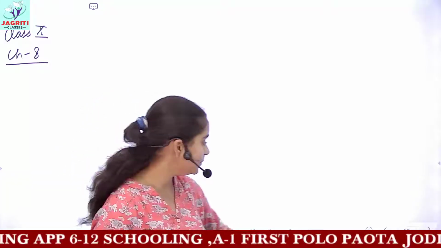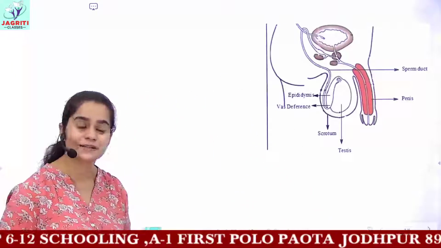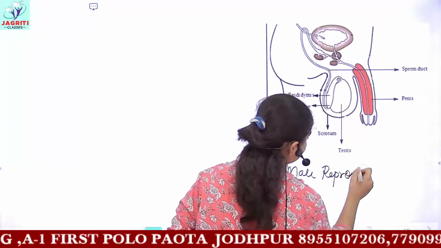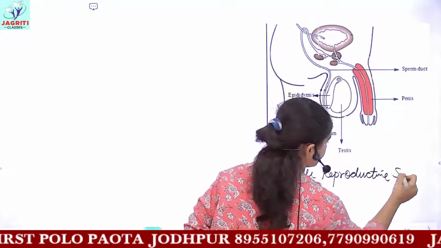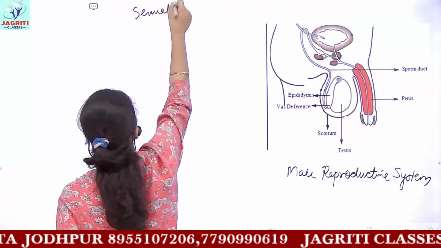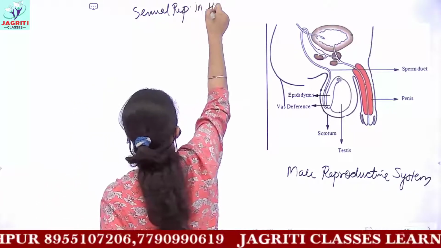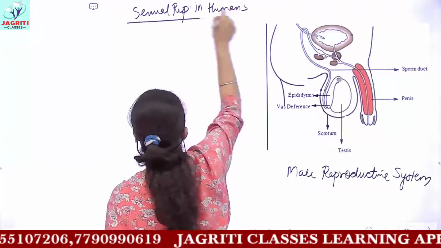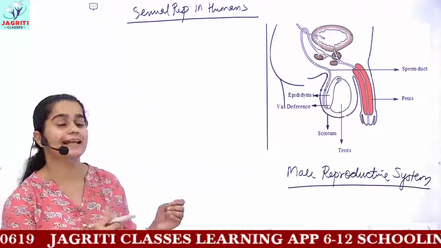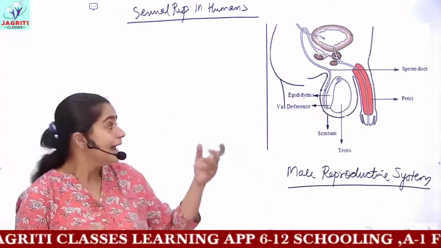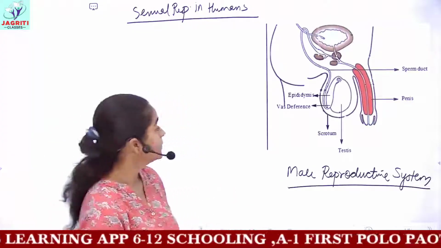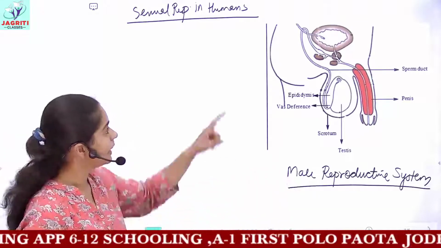For this, we'll be starting with the male reproductive system. This is a diagram of the male reproductive system in humans. First we have to study the anatomy of the male reproductive system, then we'll study the female reproductive system, its different parts, and then we'll see how the zygote forms and how reproduction occurs. So let's start with the male reproductive system. The diagram is in front of you.